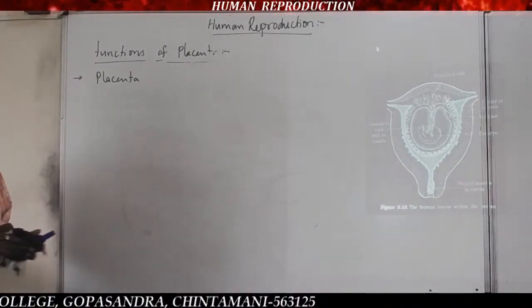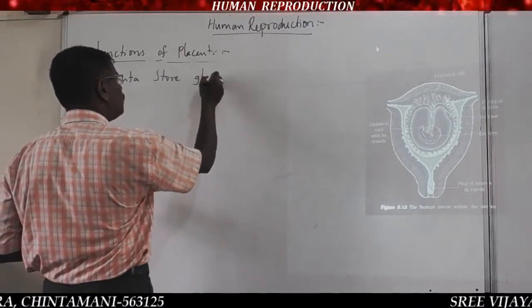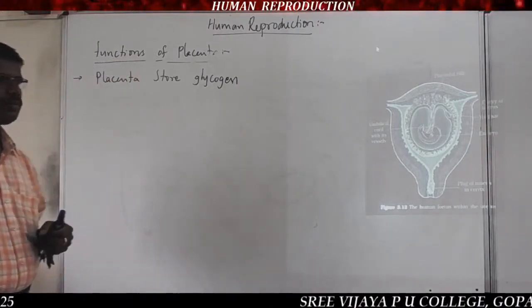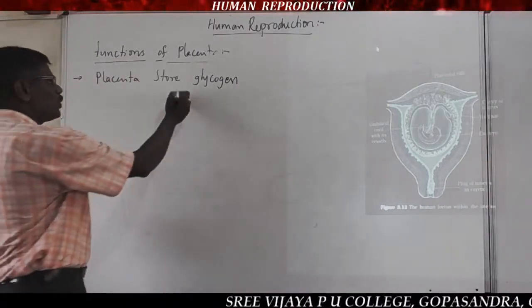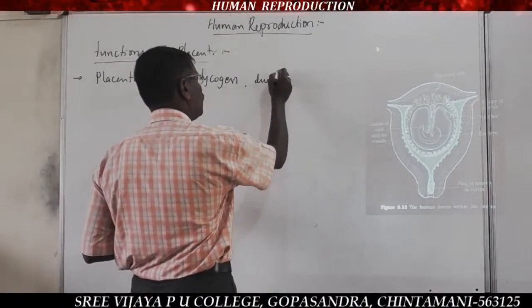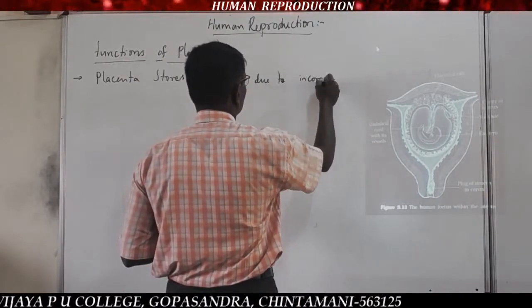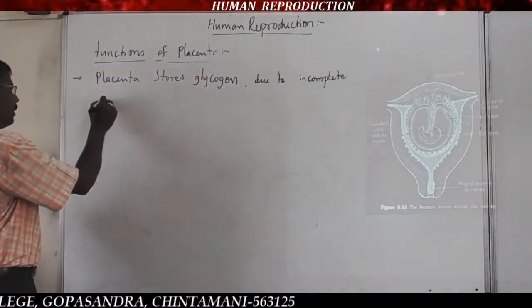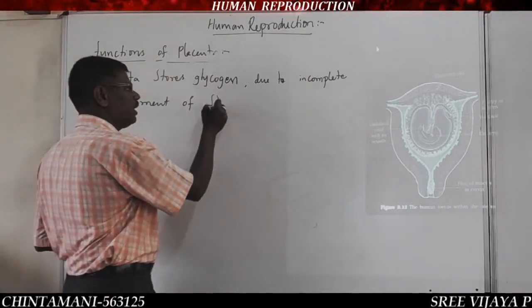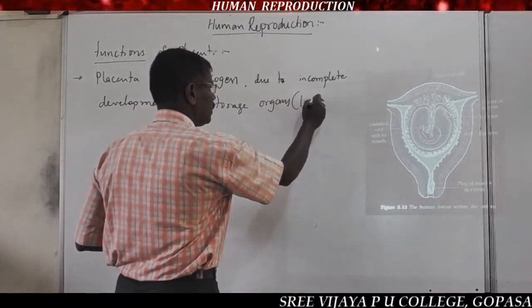So the placenta stores glycogen. The placenta stores glycogen due to incomplete development of storage organs like the liver.